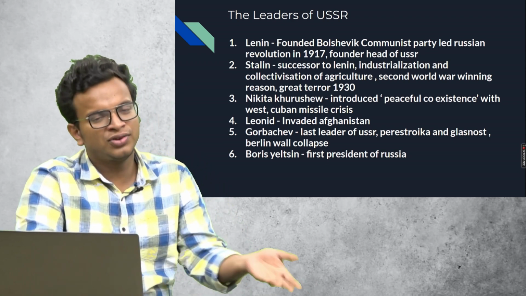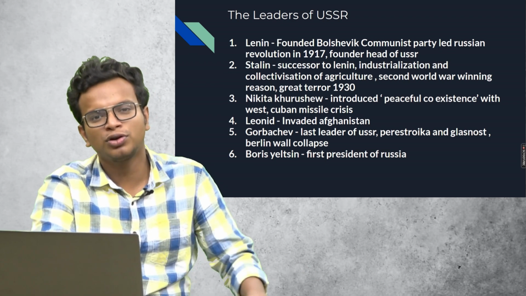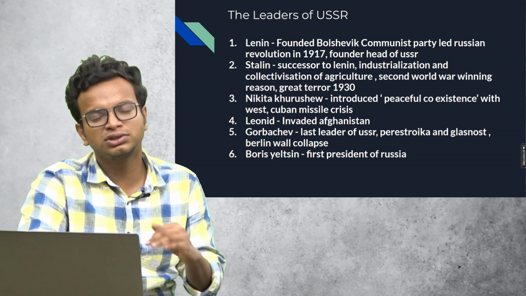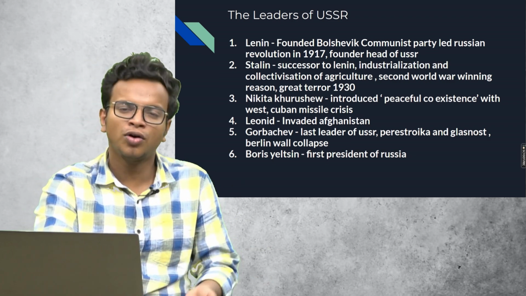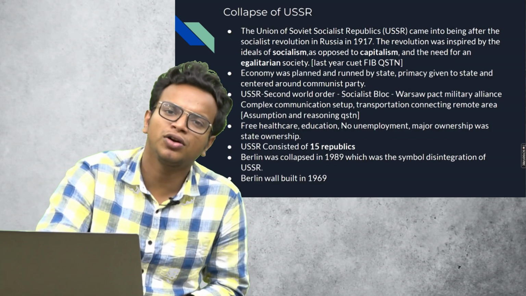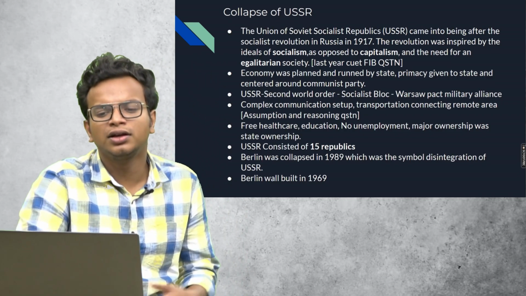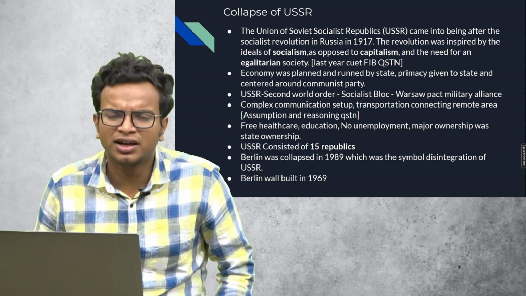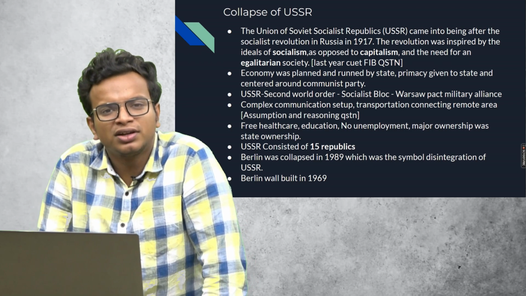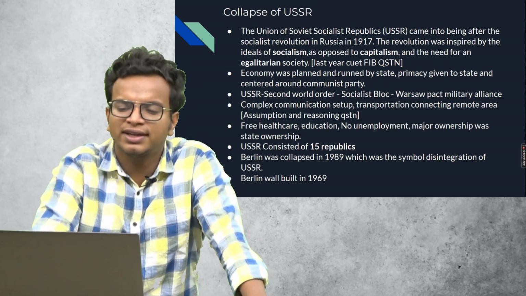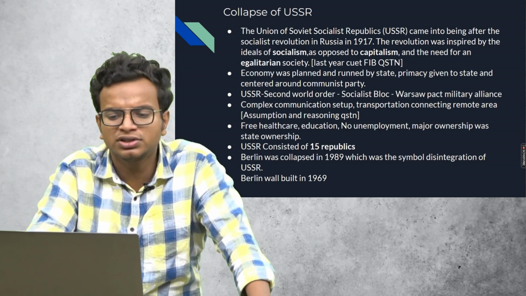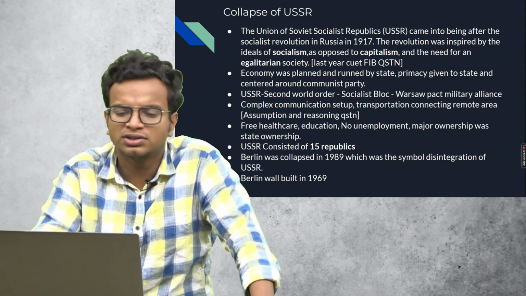So after Gorbachev, the USSR was no more, and it was Russia who succeeded the USSR's position in the UN and got all the recognitions of the USSR. Boris Yeltsin was the first president of Russia. And then, as we have discussed, the Union of Soviet Socialist Republics came into being after the Socialist Revolution in Russia in 1917. The Russian Revolution was inspired by the ideals of socialism and communism, and it was opposed to capitalism.